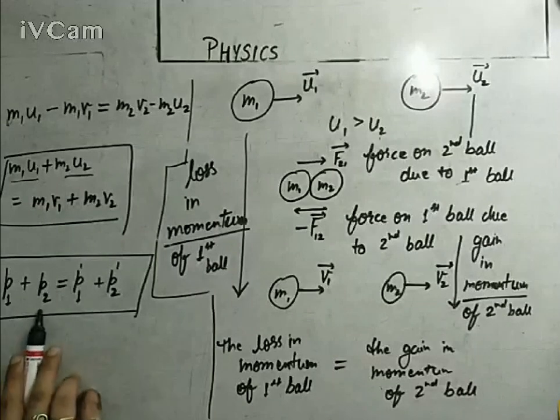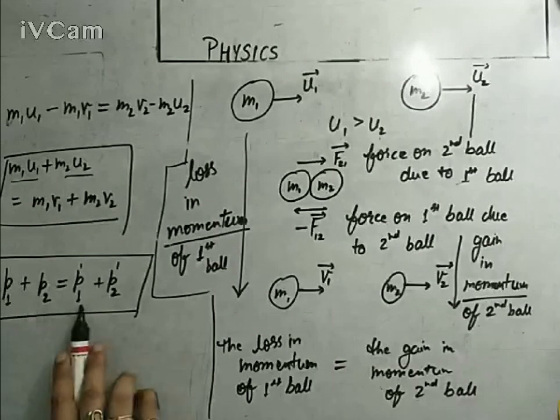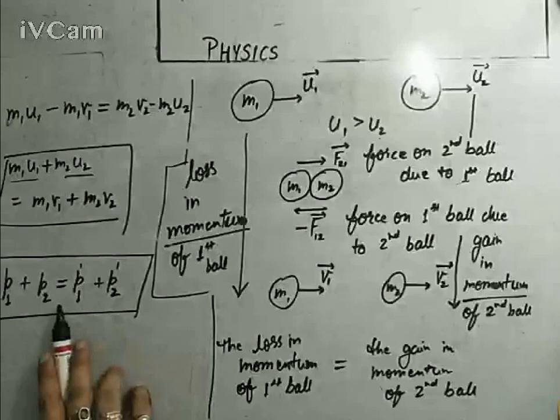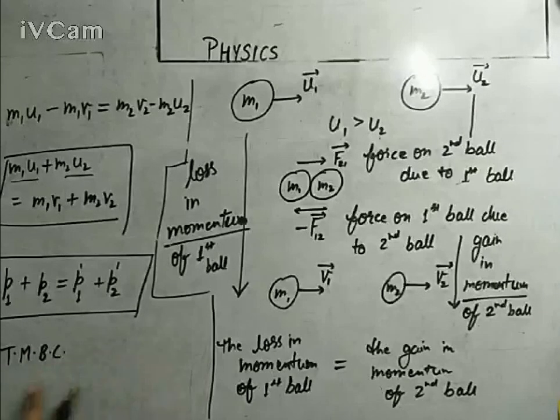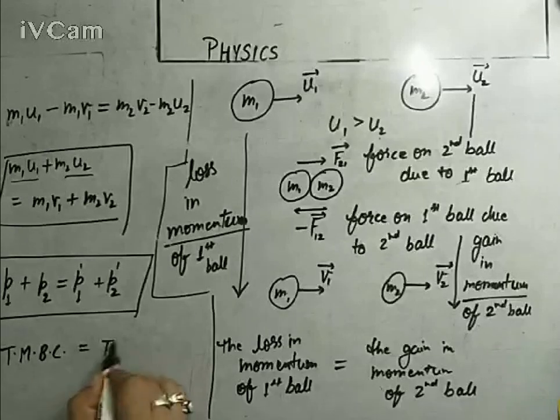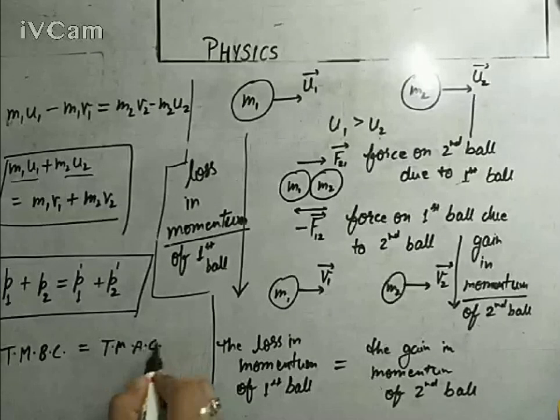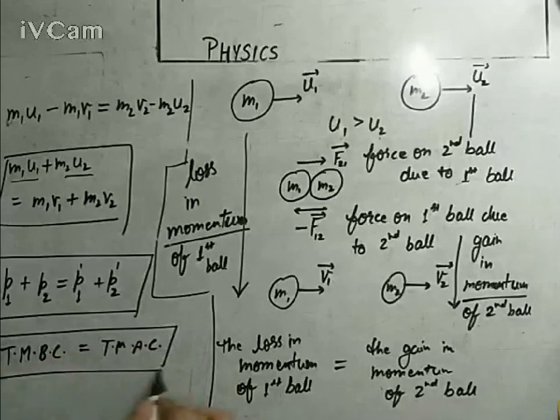The total momentum before collision and the total momentum after collision will be the same. Total momentum before collision equals total momentum after collision, which is the statement of the law of conservation of linear momentum. This is the justification of the law: the total momentum of a system will not change during any change in the system. Only the individual momentum will change.